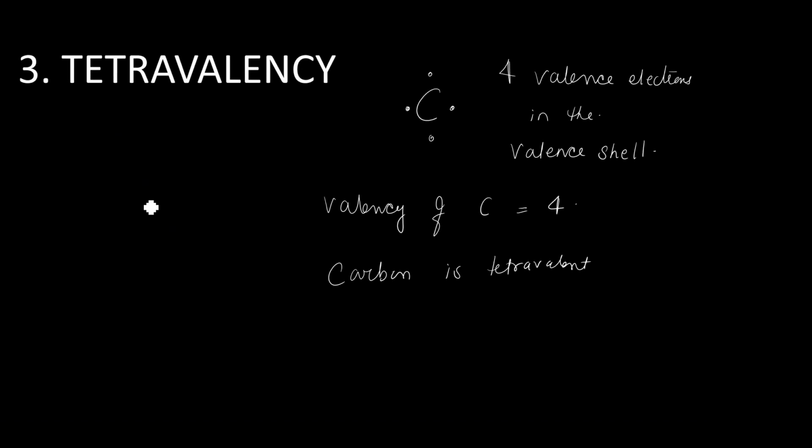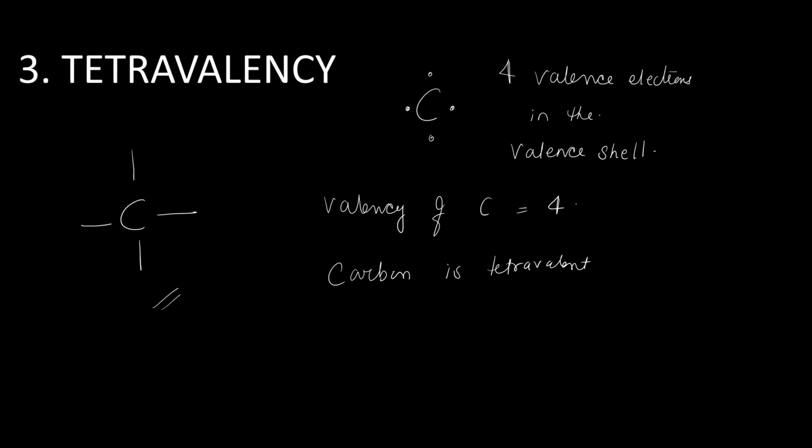And it is represented like this, the bonds are represented by lines. So it is capable of bonding with 4 other atoms of carbon or monovalent atoms. The bonds formed by carbon are very strong due to its small size, and this enables the nucleus to hold the shared pair of electrons tightly, strongly. So carbon is tetravalent in nature because it has 4 valence electrons.